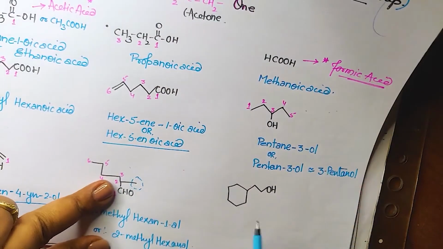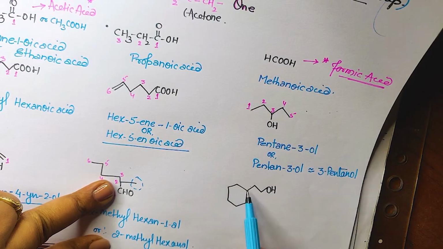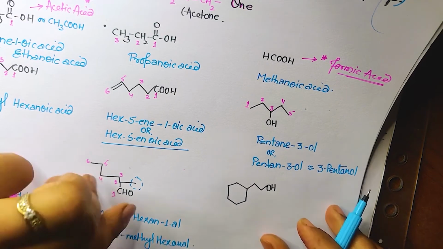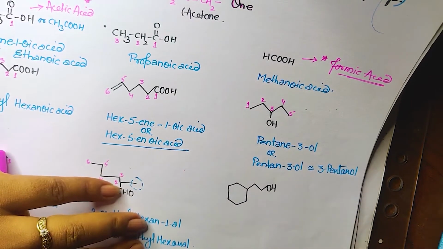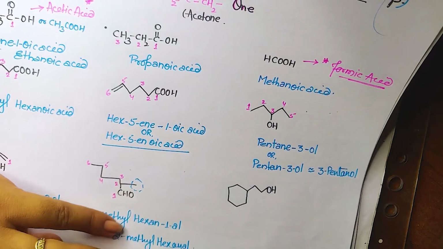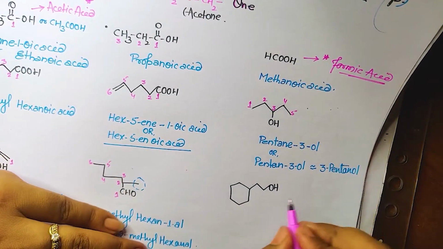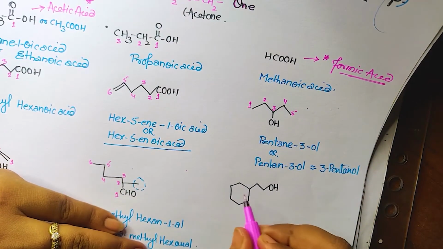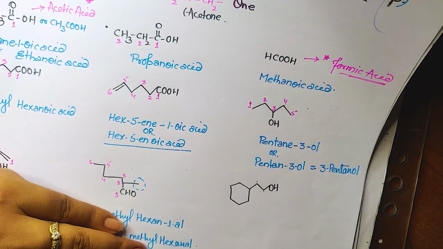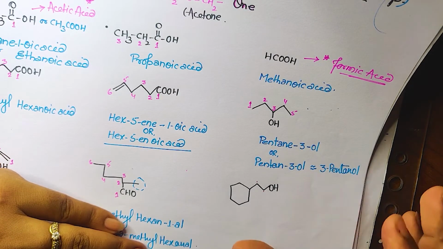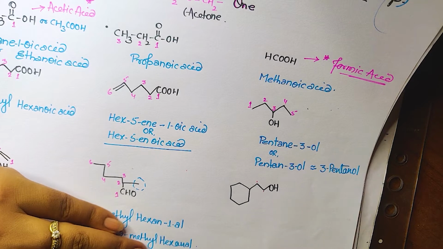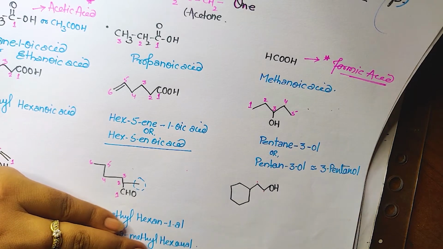There are the two chain. One is called cyclic, another is called straight. So if there are the two chain and the one which is having functional group, although it is longest, it is having 6 carbon, and here it is only 1 and 2. But if there is the functional group, then that will be considered as the main chain irrespective of its length. I have told you so many times.